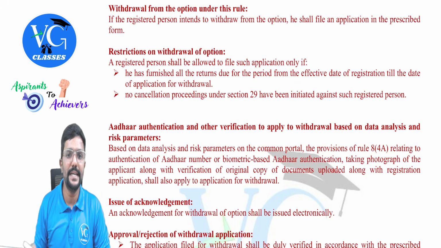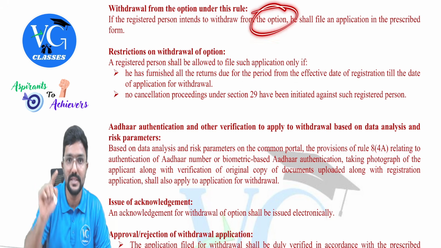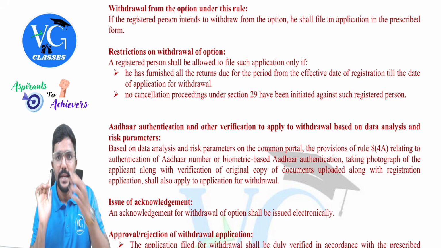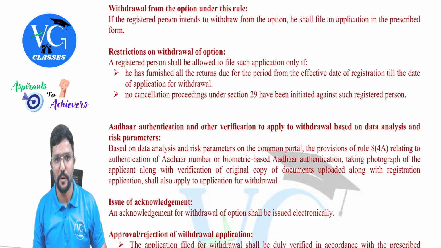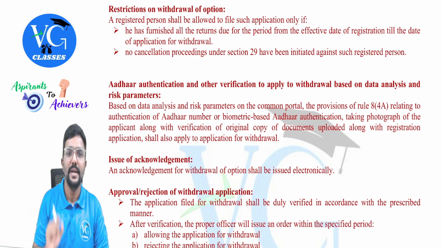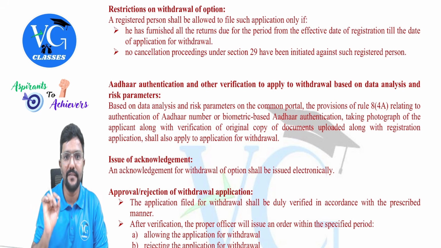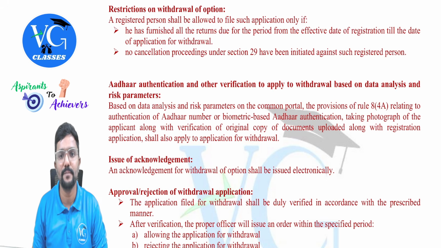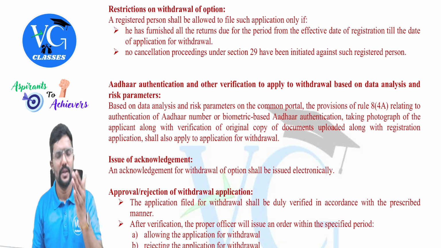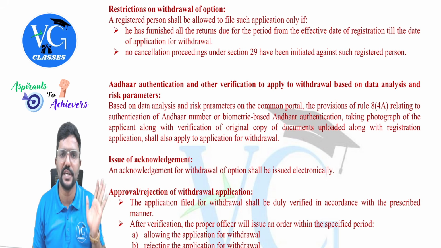If the registered person intends to withdraw from the option, not from the registration, please be careful, from the option, means the option given under Rule 14A, he shall file an application in the prescribed form. Restriction on withdrawal of option means when he cannot withdraw. A registered person shall be allowed to file such application only if he has furnished all the returns due for the period from the effective date of registration till the date of application for withdrawal. Assume, guys, you have applied for registration under Rule 14A, fast track registration. You have been granted registration within 3 working days.